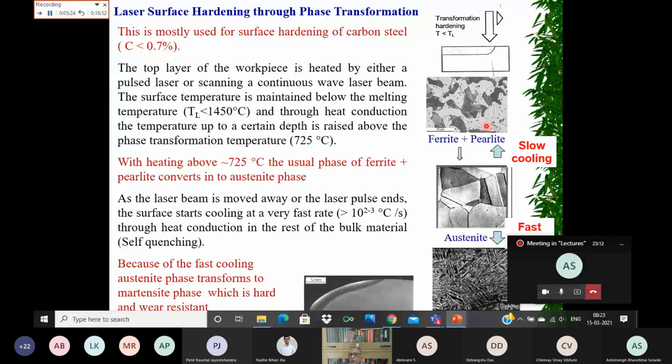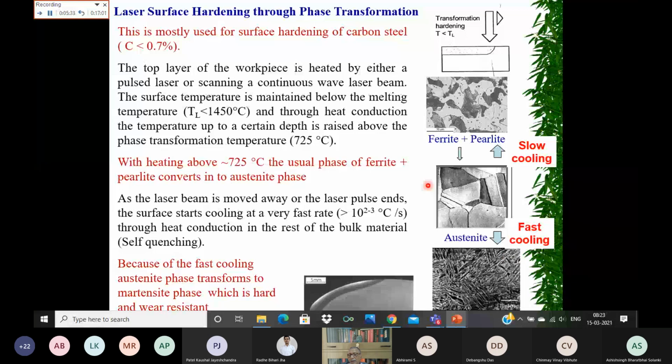But if you allow it to cool at a very fast rate, the carbon is not able to diffuse back to form pearlite in the lamellar form and ferrite, but it just readjusts during that fast cooling and forms another phase which is known as martensite.